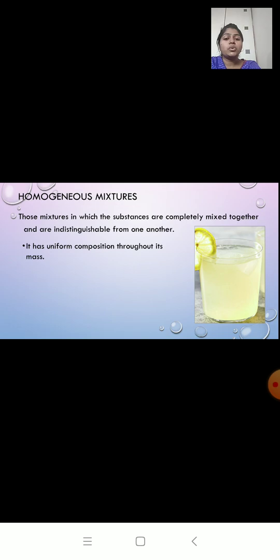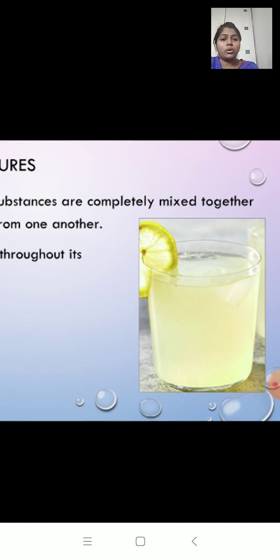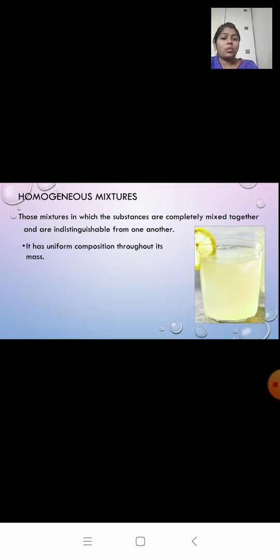It has uniform composition throughout. If you take one spoon of lemonade from the top part, or from the bottom part, it will have the same taste.